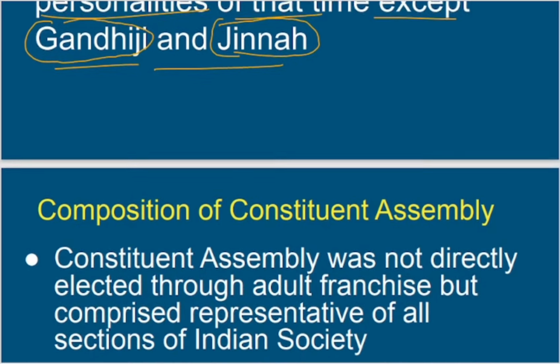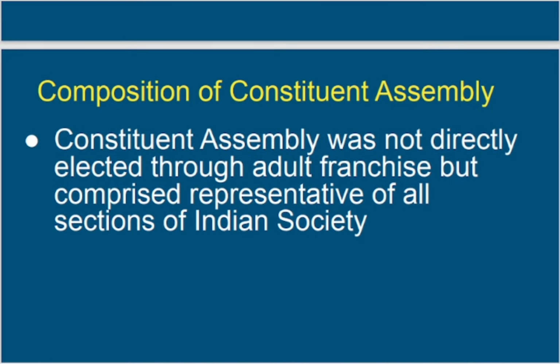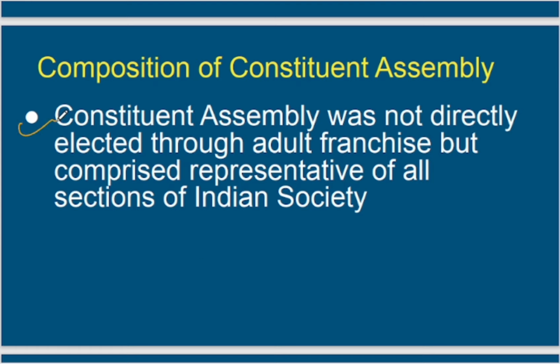Now, let's move to the next point. The next point says that the Constituent Assembly was not directly elected through adult franchise, but comprised representatives of all sections of Indian society. So definitely it was not a directly elected body through adult franchise, but it comprised representatives of all sections of Indian society, right? So I guess this is it.